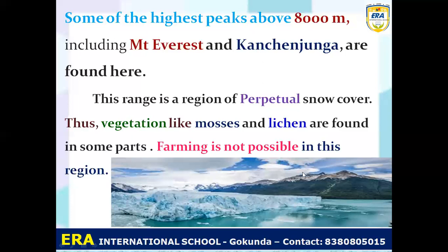So you can see that there are no trees, no plants, no shrubs, only mosses and lichen are present there. Lichen is a fungi and algae combination. So farming is not possible in the Himadri. Why? Because the region is always covered with snow. You can see that this is ice, and we cannot grow plants on ice.